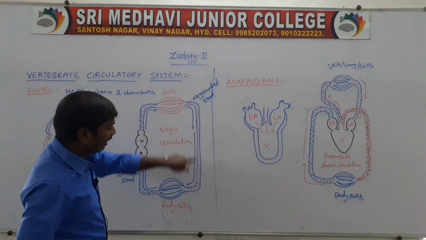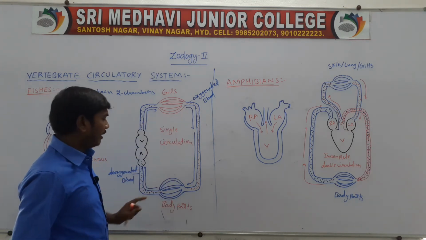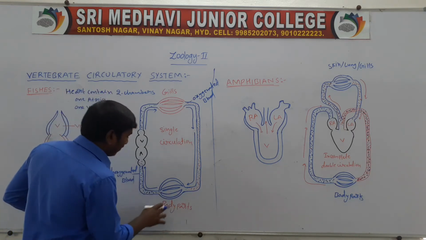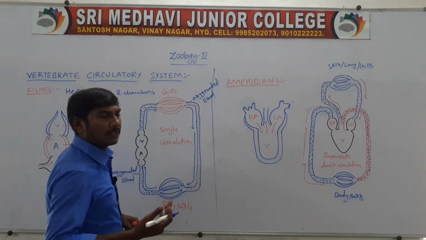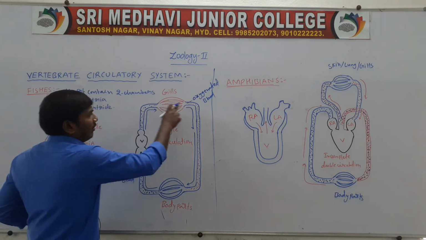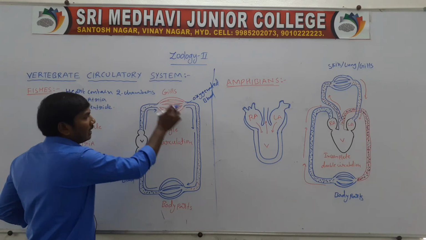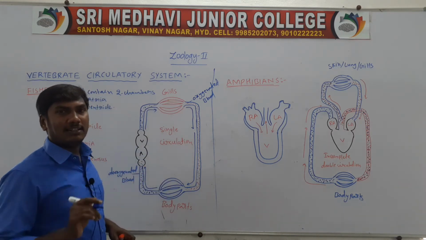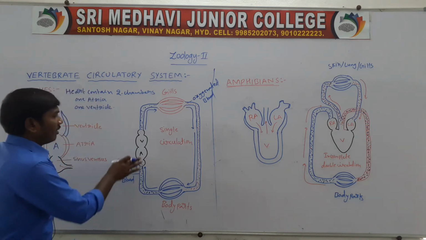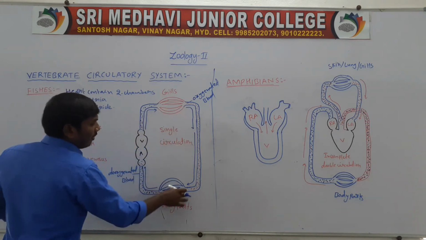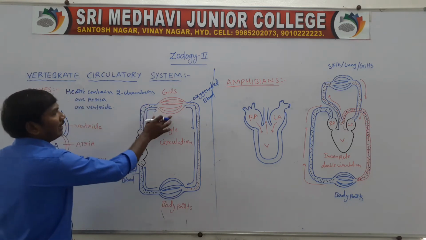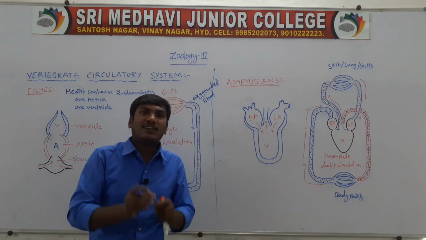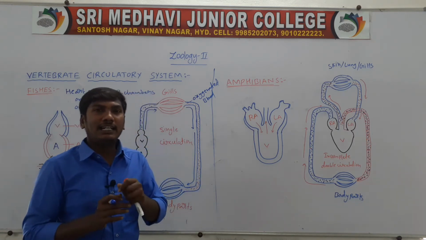The heart sends blood only one time per cycle, so this is called single circulation: heart to gills to body parts to heart. In fishes, the blood circulation is called single circulation.